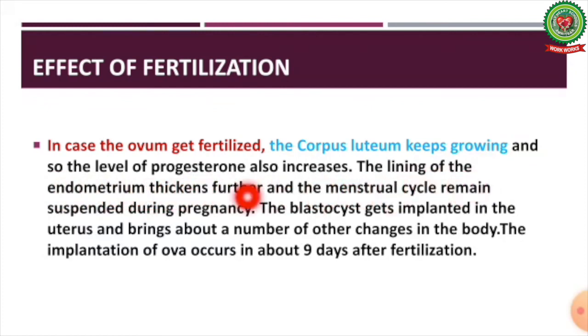The lining of the endometrium thickens further and the menstrual cycle remains suspended during pregnancy. The blastocyst gets implanted in the uterus and brings about a number of other changes in the body. The implantation occurs about 9 days after fertilization.